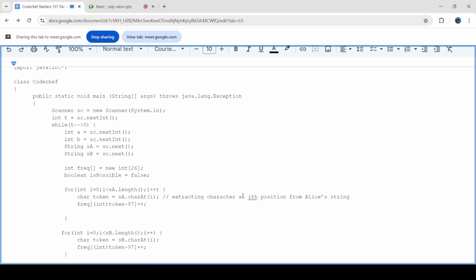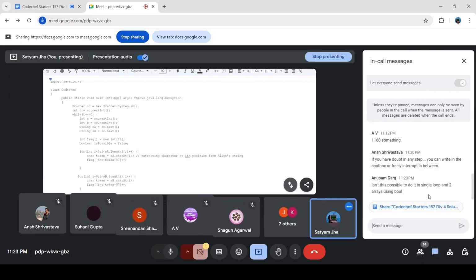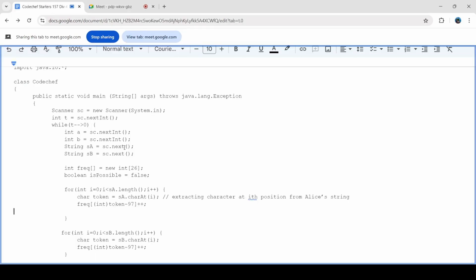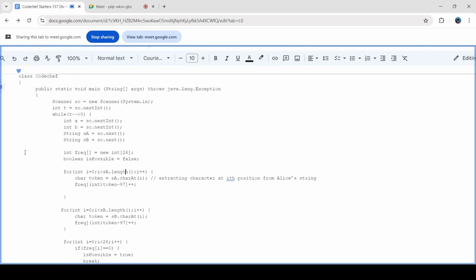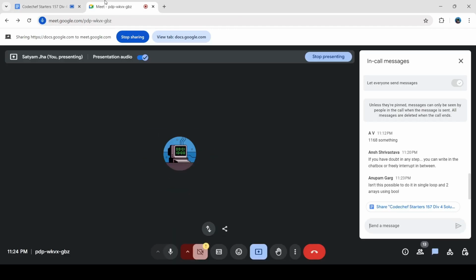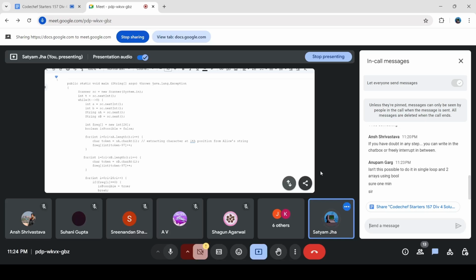Yeah, Anupam, it is possible to do it in a single loop. Okay, wait, let me see the doubt. Isn't it possible to do it in a single loop and two arrays using bool? Single loop and two arrays using bool. Okay, so can you tell me your approach? I'm not getting that, Anupam.